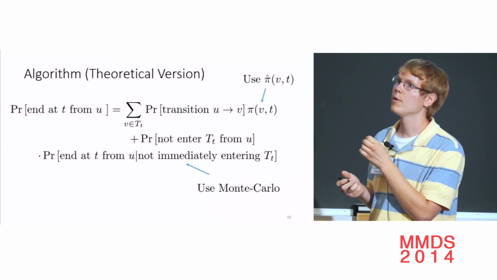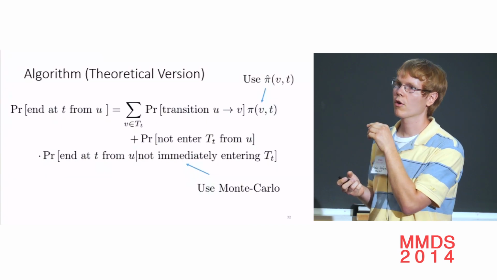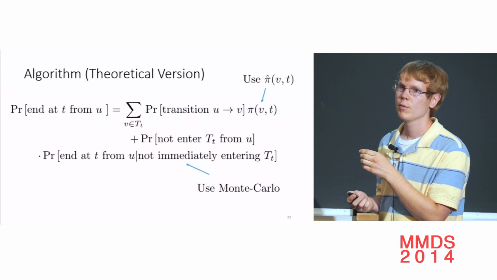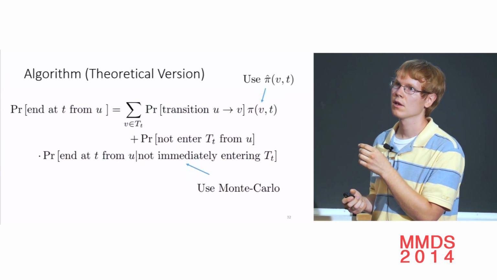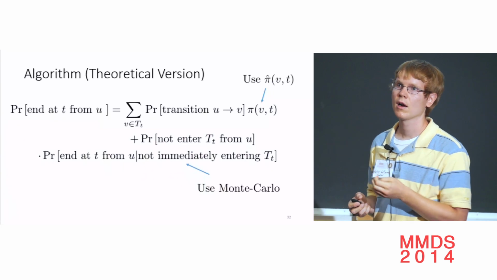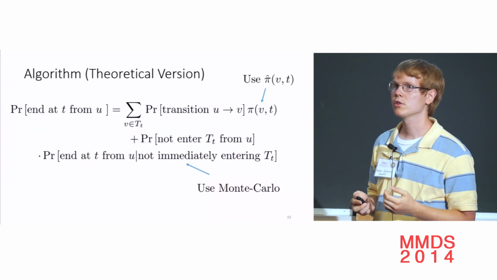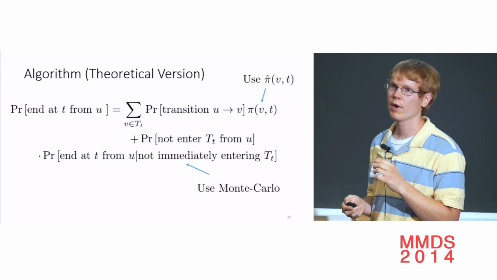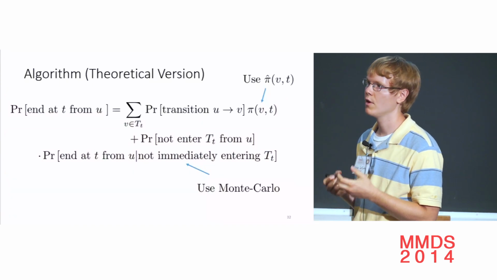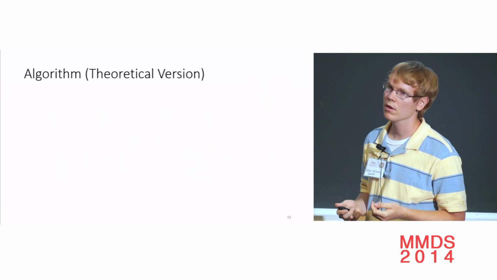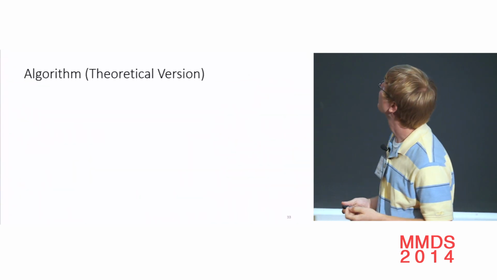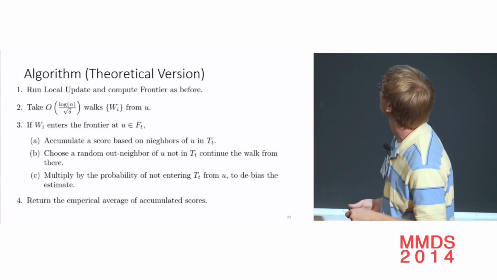And then there's also the option that we could not go to the target set. And for that, we sample an out neighbor, which is biased to avoid the target set. And we continue this random walk. And because our random walk is biased to avoid the target set, we have to add some correction terms to the probabilities and to the transition probabilities. The details are so technical, but you can read about them in our paper, which is on arXiv.